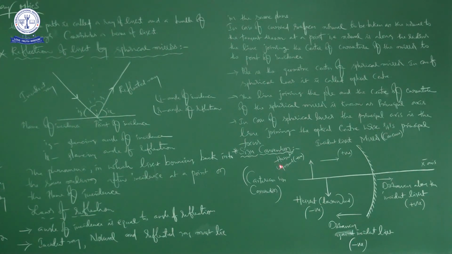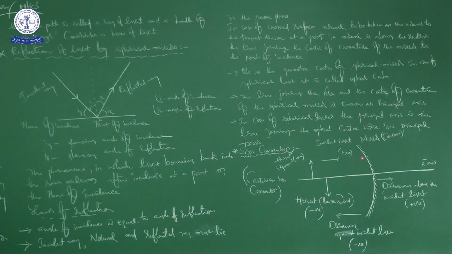Here we are discussing the Cartesian sign convention. First, this is the direction of the incident ray, because the object is here. The rays go from here to the curved surface, so this is the direction of the incident ray.